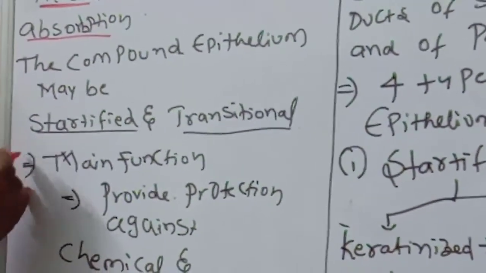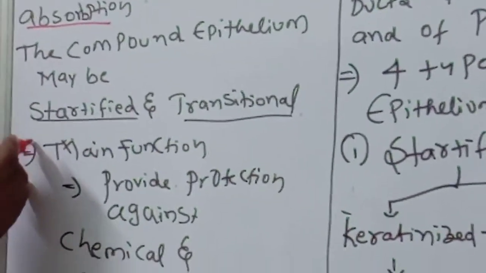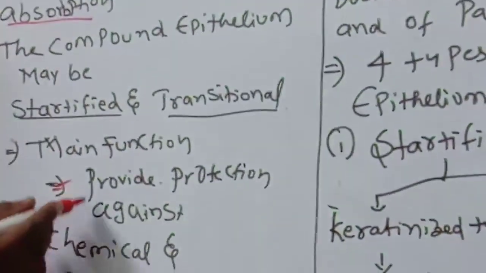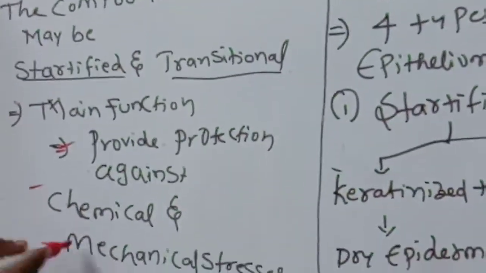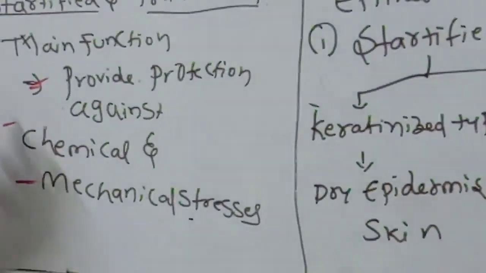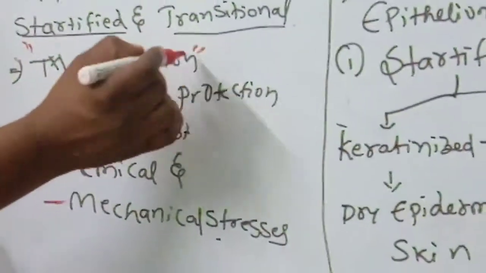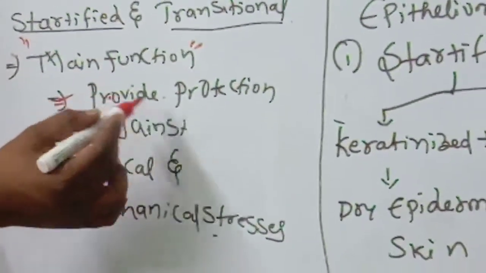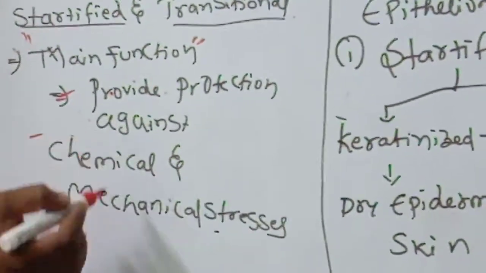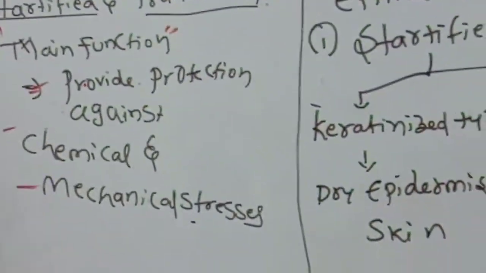Now the main function of the compound epithelium, number one, provides protection against chemical and mechanical stresses. This point is important.